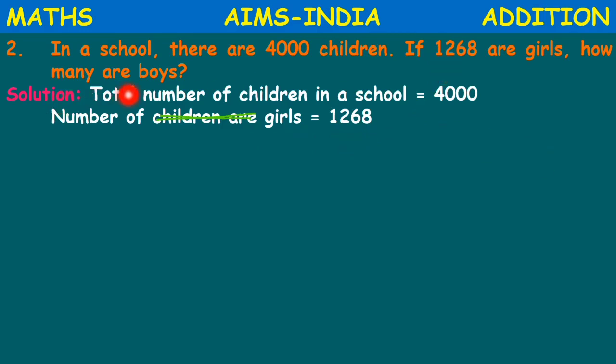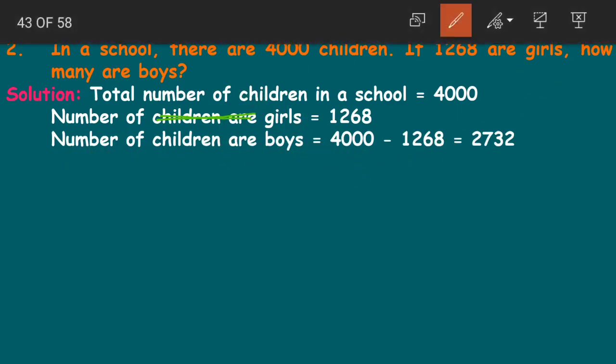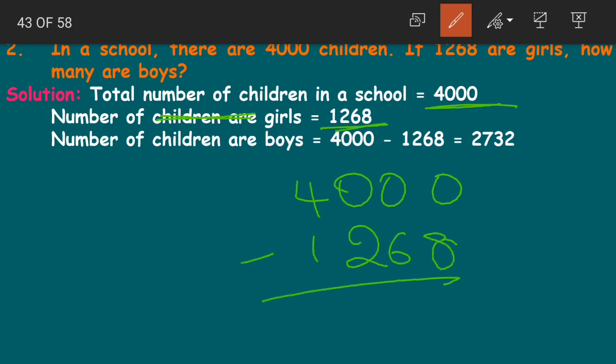Next, how many are boys? So the number of children who are boys is equal to, we do not know this number. How are we finding it? We are subtracting the addend from the sum. 4000 minus 1268. How do we do this?